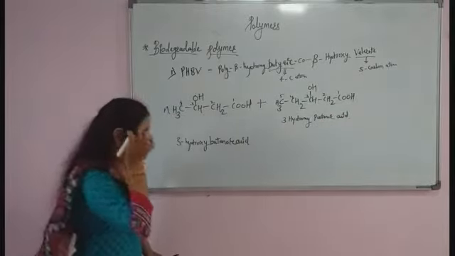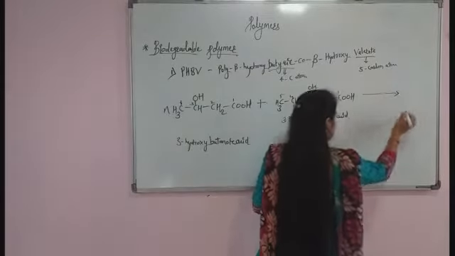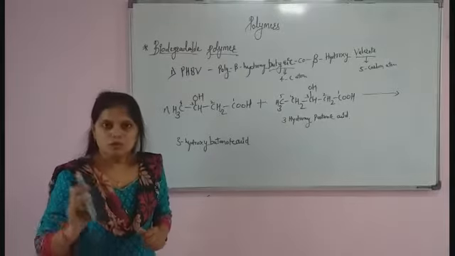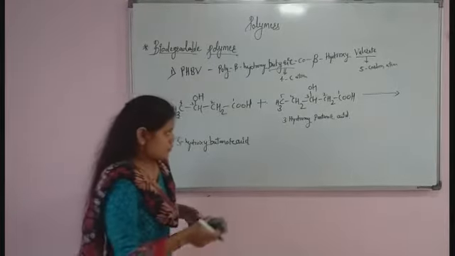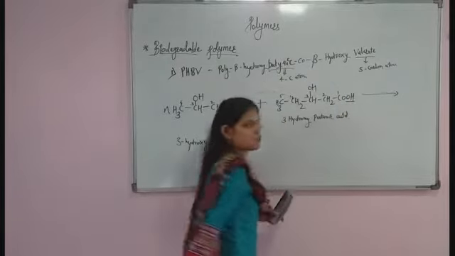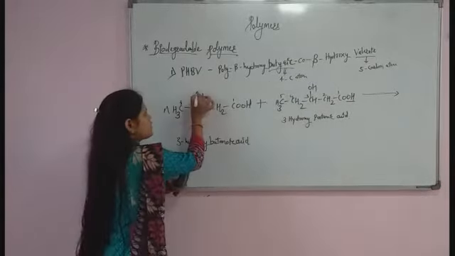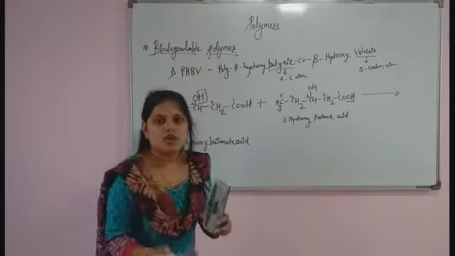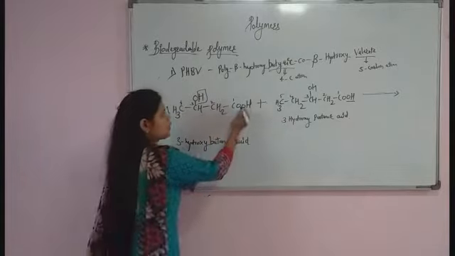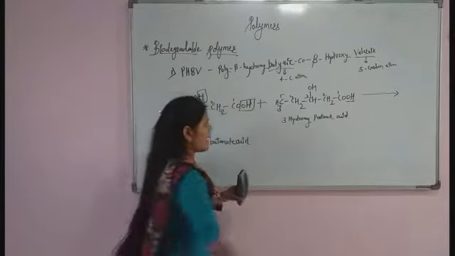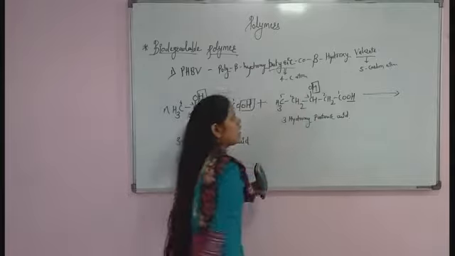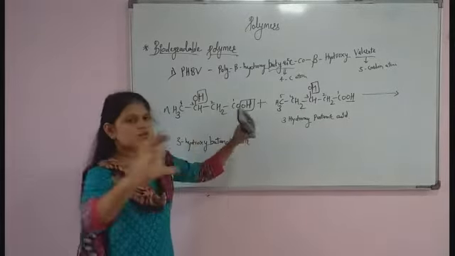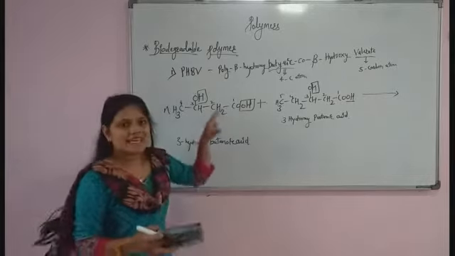Okay. So when these are combined together, they undergo a polymerization process. There is a removal of a water molecule. OH from this COOH and H from this are combined together, and there is a removal of a water molecule. Another water molecule, OH from this COOH and H from this. Again they are combined together, there is a removal of a water molecule, there is a formation of a long chain, and that is nothing but PHBV.